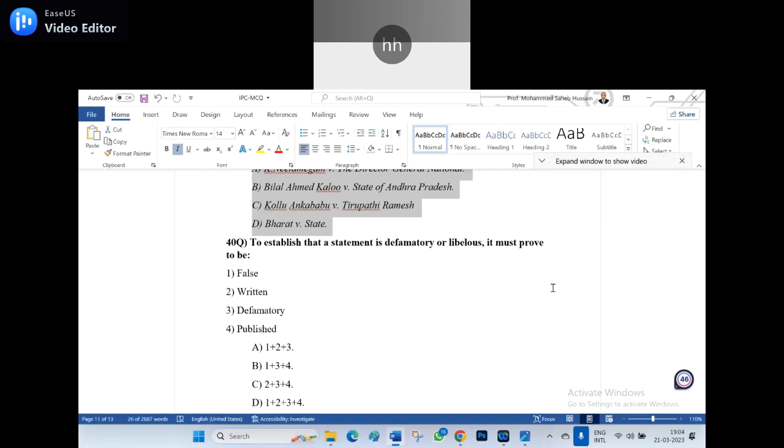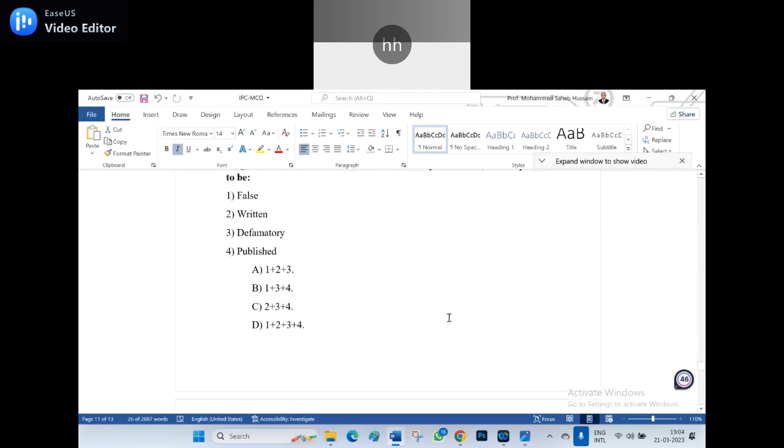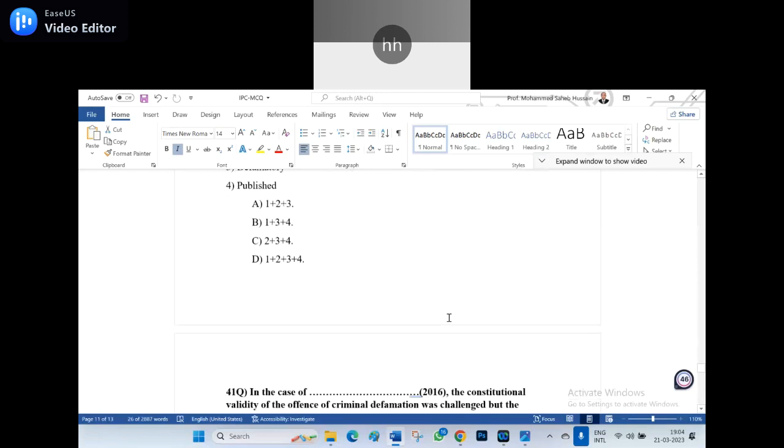Published means it should be in written form in a book, sir. No. Published here means other than the two, a third person should have the knowledge. Other than the two who made such a statement and who received or heard such a statement, who spoke the statement and who heard the statement and who saw the statement, these are the two persons. Other than the two, if a third person got the knowledge, it amounts to publication. Not printing, that is a publication here. A third person who got the knowledge amounts to publication.